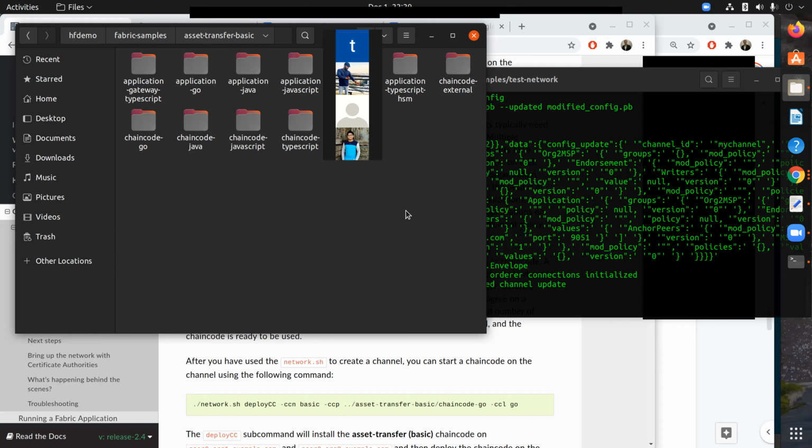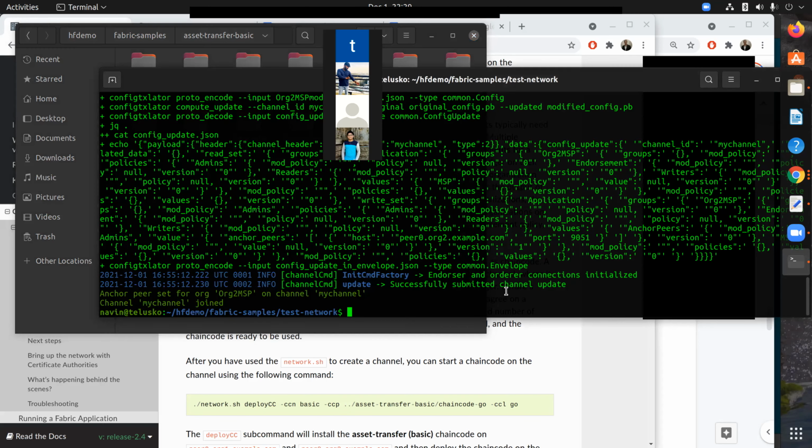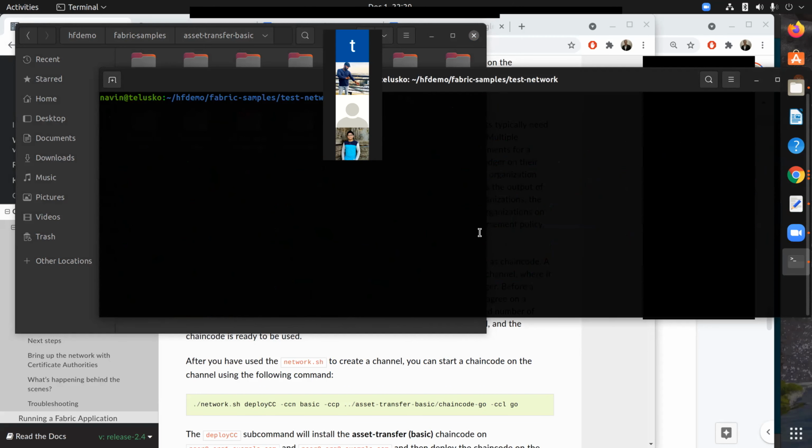So this is the application which we want to run here, the asset transfer. Now, before running this application, we have to make sure that you are deploying it on your channel. The way you do that is by mentioning the network. So the script basically. Now, in this script, you have an option of deploying the chain code, with some options, and then the version of it. Again, we'll see later what these options are.